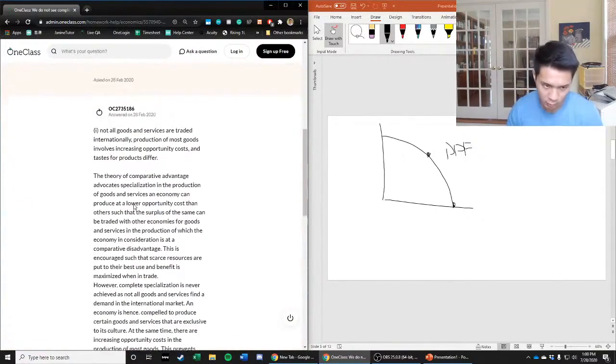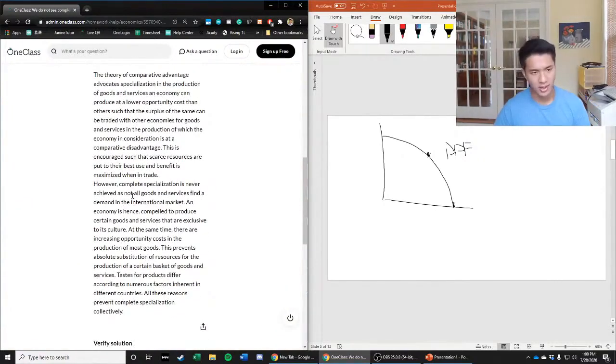And the previous tutor also said 1, and they said that the theory of comparative advantage advocates specialization in the production of goods and services an economy can produce at a lower opportunity cost than others, such that the surplus can be traded with other economies for goods and services in which the economy is at a comparative advantage. This is encouraged such that scarce resources are put to their best use and benefit is maximized in trade. However, complete specialization is never achieved, as not all goods and services find a demand in the international market. An economy is hence compelled to produce certain goods and services exclusive to its culture.